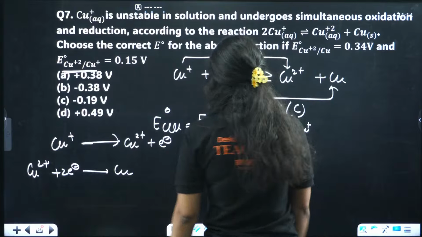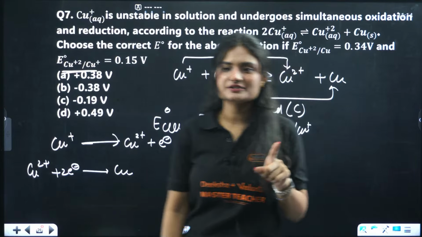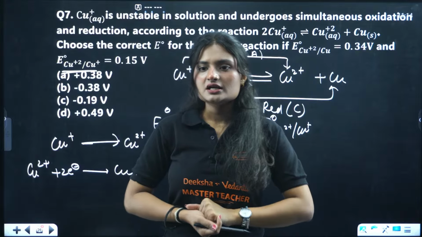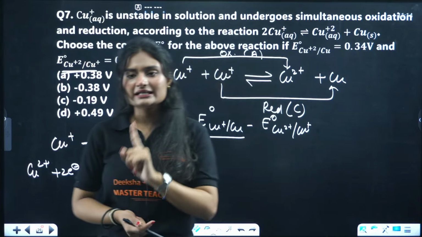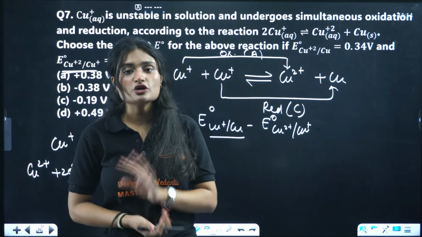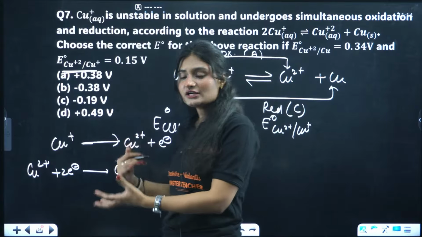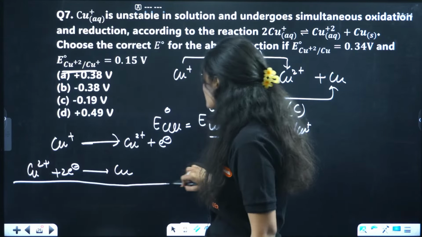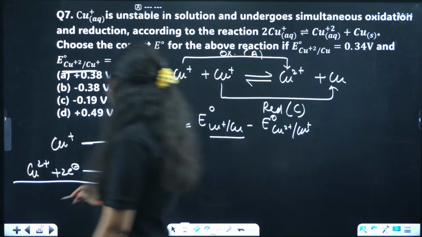One more thing, electrode potential is not additive, so you can't just simply add or subtract. Gibbs free energy is additive, electrode potential is non-additive in nature. So you use different rules to figure out the electrode potential. If I combine these reactions, what will be the overall reaction?